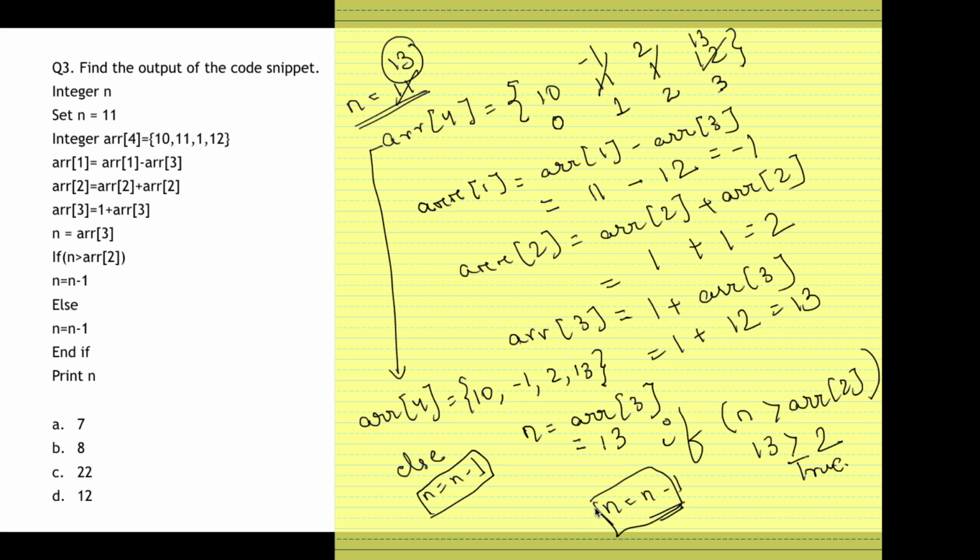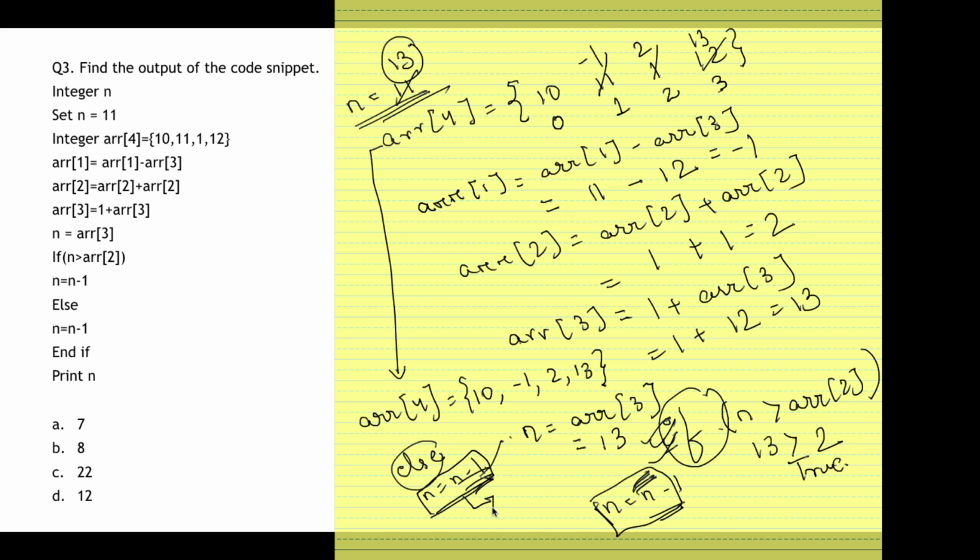You need not bother whether the answer will be true or false in the if condition. If both of the print statements are the same, if both the executions are the same, just simply calculate the value of n and write it. Okay, it really doesn't matter whether the if is going to be satisfied or the else is going to be satisfied, because even the if has n is equal to n minus 1, and the else also has n is equal to n minus 1. So just simply calculate the value and write it down.